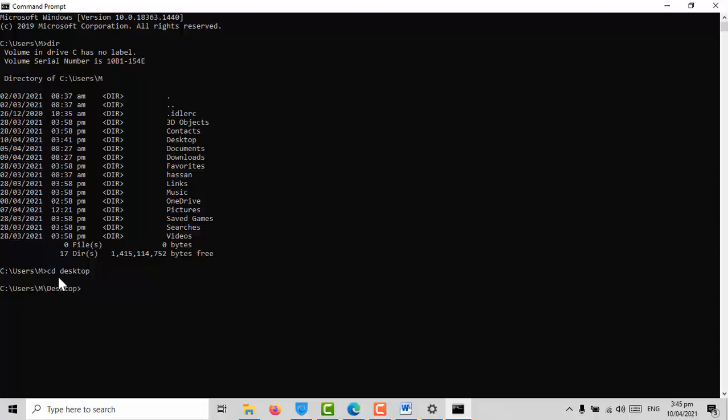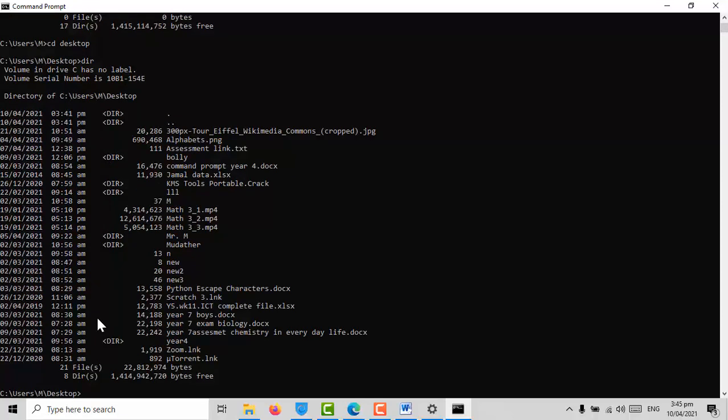What if I want to show all the files inside desktop? I'm going to type dir again and press enter. So all of these files are saved inside desktop. What if I want to create a folder inside desktop? The command is mkdir, which is short for make directory, space, write the name of the folder, whatever name that you want to give your folder. Let's say legacy.